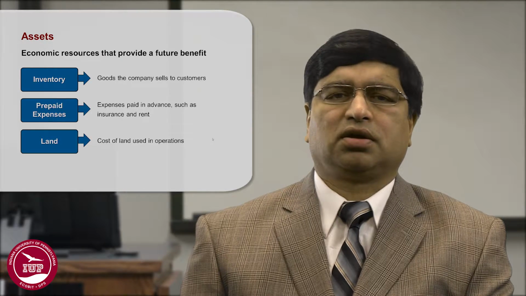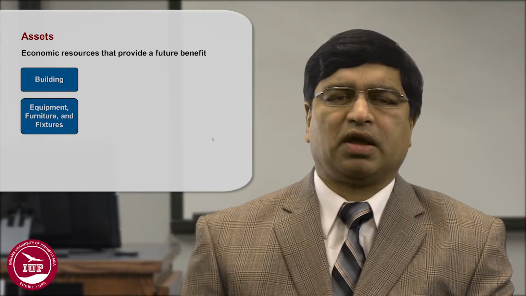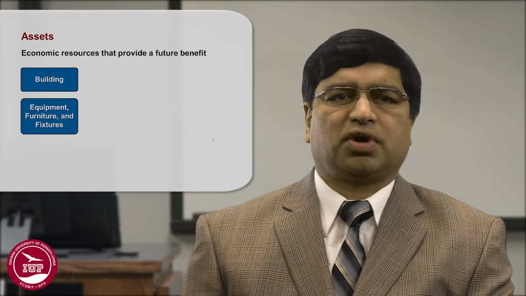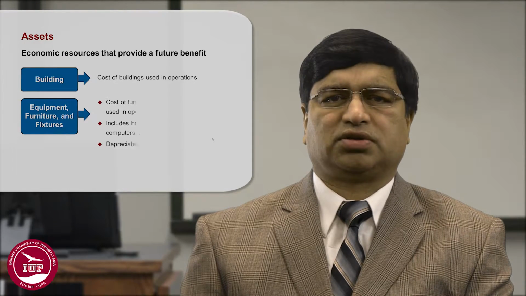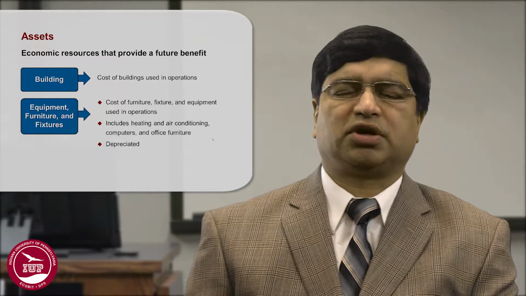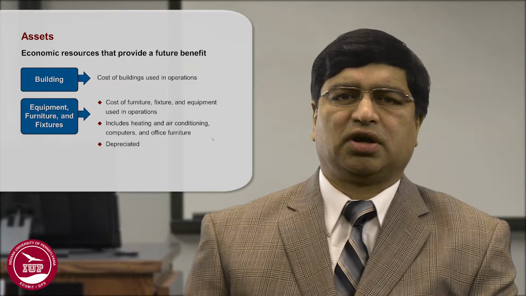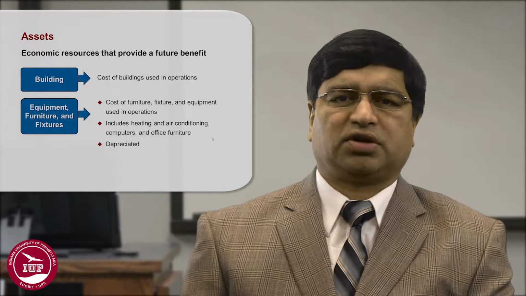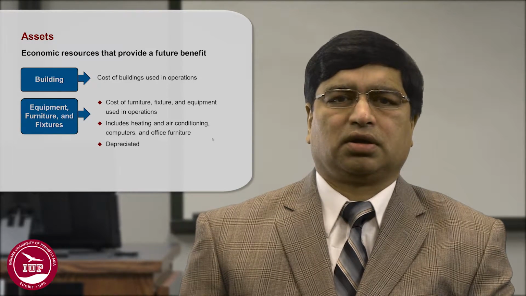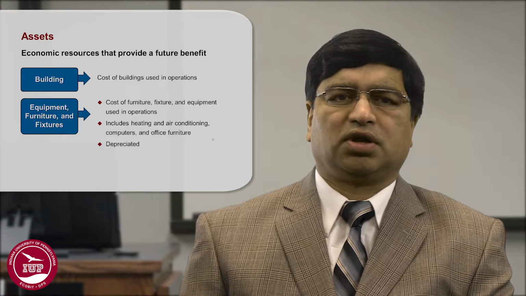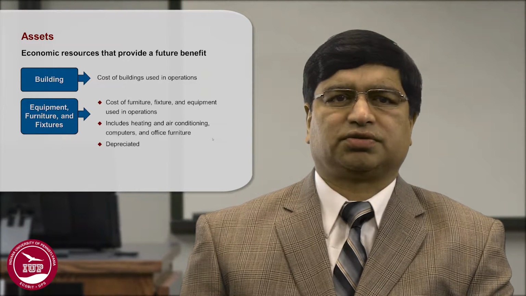Cost of land used in operations is also considered as an asset. Other long-term assets over here are building, equipment, furniture, and fixtures. So the cost of the building that is used in the operations is the value of the asset. Similarly, the cost of furniture, fixtures, air conditioning, less depreciation will give you the value of the equipment, furniture, and fixtures.